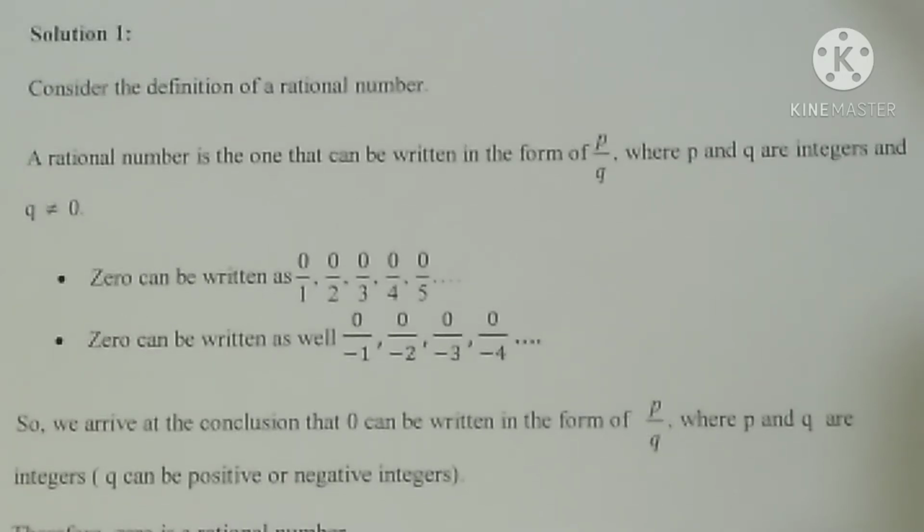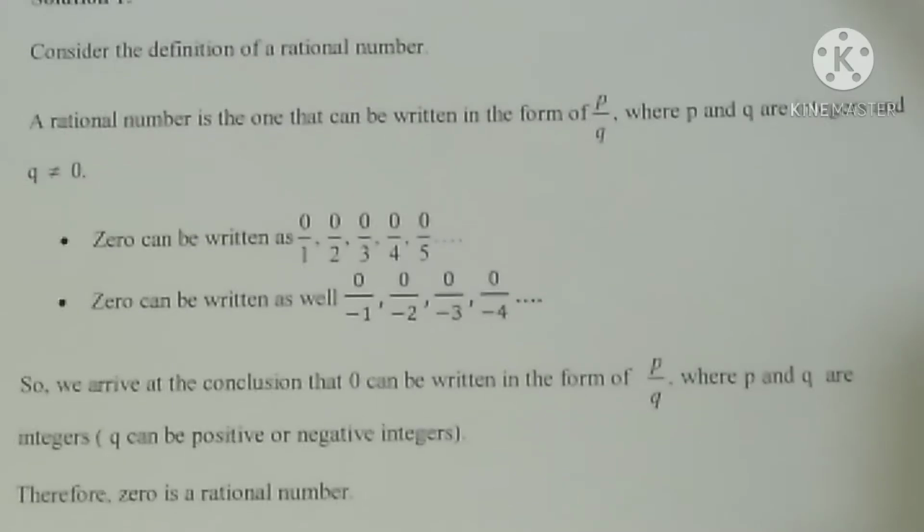Whether 0 can be written in the form p by q. So 0 can be written in the form 0 by 1, 0 by 2, 0 by 3, 0 by 4. Even with a negative number also as denominator we can write 0: 0 by minus 1, 0 by minus 2, like that also. So what conclusion can we make now? It can be written in the form p by q, where p and q are integers, q not equal to 0. So we can conclude that 0 is a rational number.